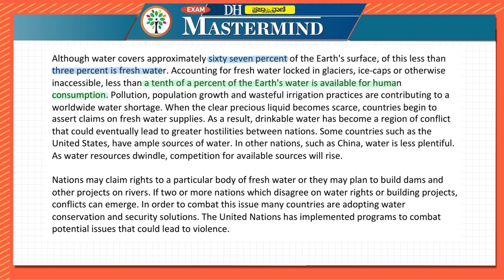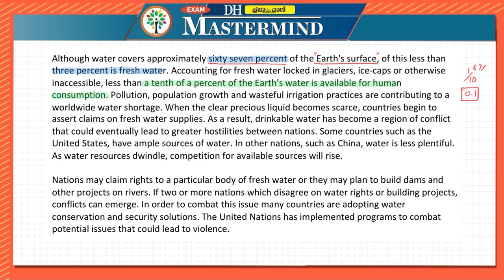A tenth of a percentage, which is 1/10 of a percentage. Now 1/10 you can write as 0.1 percentage also. So this is 0.1. But there is a trick over here. They are telling that 67% of the Earth's surface, 67% of the Earth's surface.